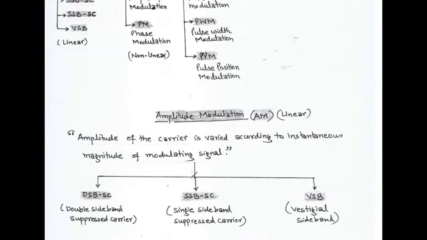Further, the AM or standard AM is classified into double sideband suppressed carrier, that is DSB-SC. Second is SSB-SC, that is single sideband suppressed carrier, and third is VSB. VSB is called vestigial sideband.